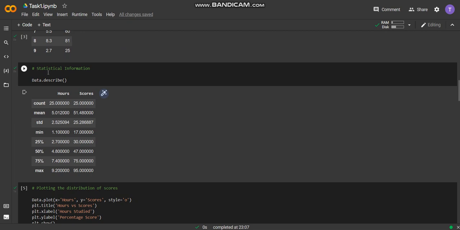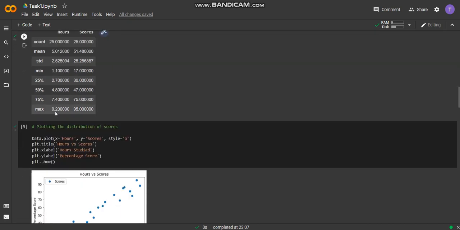And for more detail on statistical information, we have described the data. You can see that there are only 25 entries. So this is a relatively small data set, where the maximum value of the number of hours a student studies per day is 9.2, and the maximum score obtained is 95%.